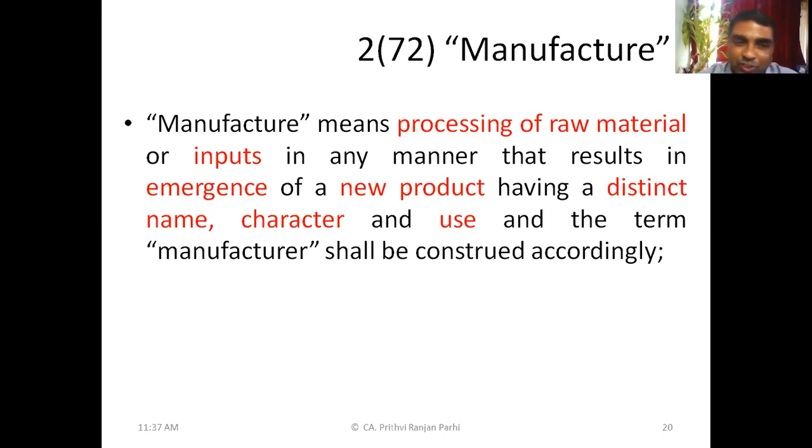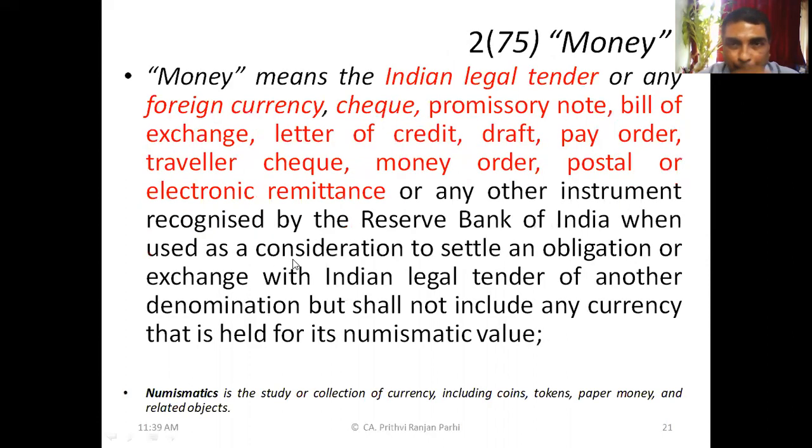Before also the name was dress, after that also the name was dress. Before that the character was the same, after that the character was the same. Before that the use was whatever it was, after ironing also the use is the same. So a new distinct product has not emerged. The definition is again very important for us, because in many case laws you can find there is a dispute whether it is manufactured or not. Many disputes are there relating to this issue, whether things are manufactured or not.